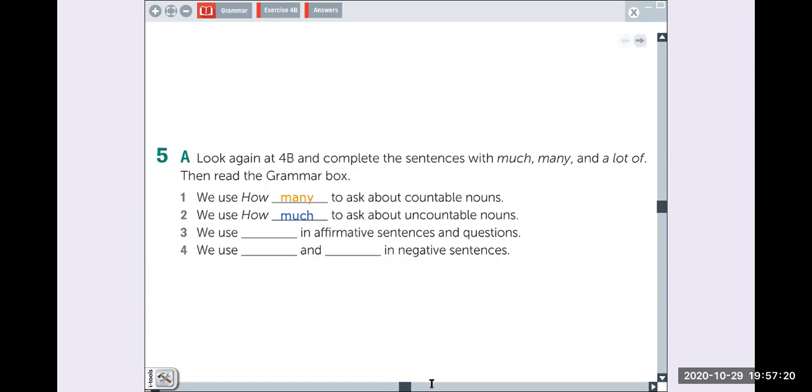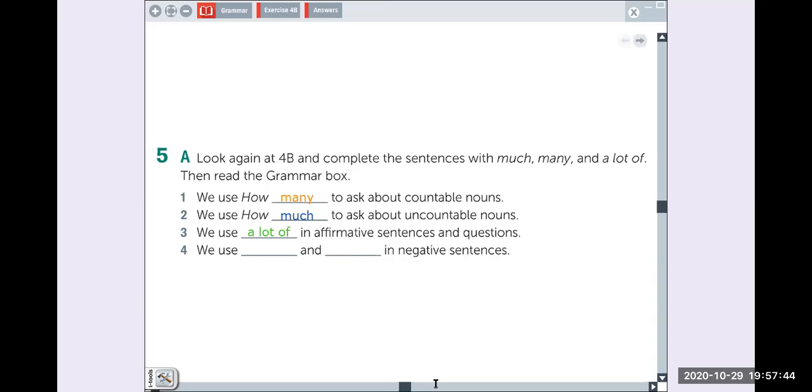Yes, very good. We use a lot of. And we use and in negative sentences. Many and much.